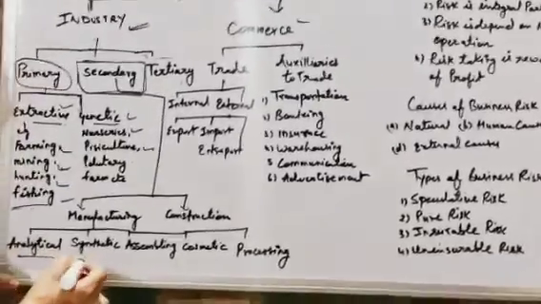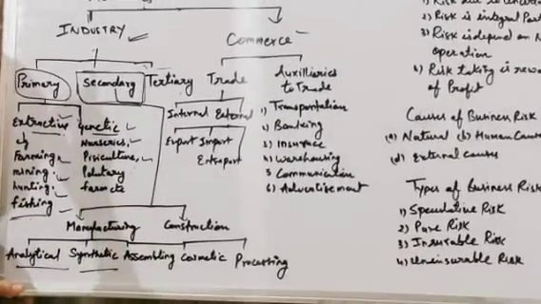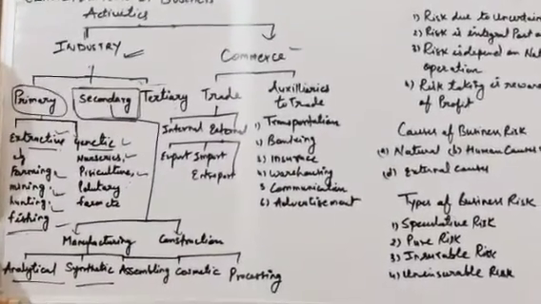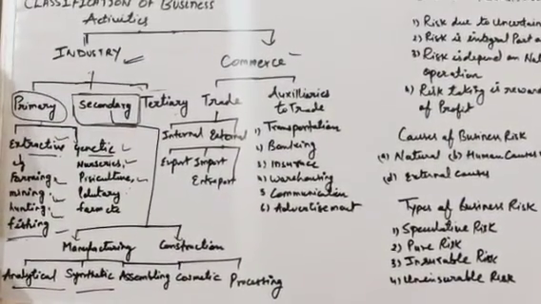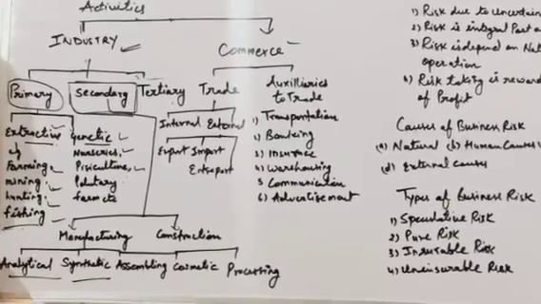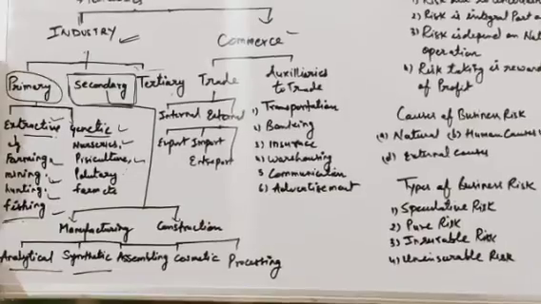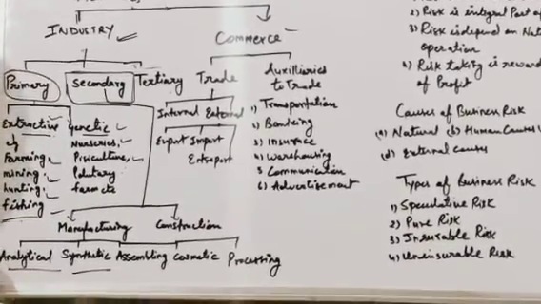Okay, synthetic industry. In case of synthetic industry, you mix two or three chemicals and produce something new, like cement. In case of cement, so many chemicals are added in a particular proportion and you manufacture cement.